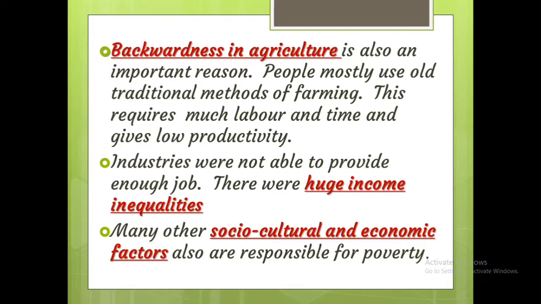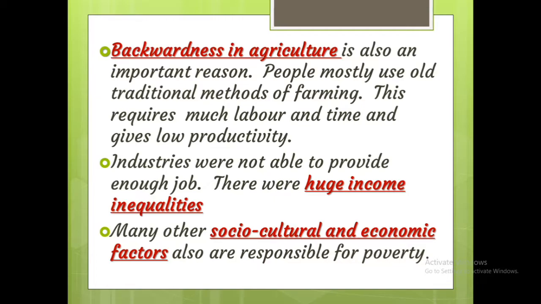Okay, these are the main causes of poverty. Which are the main causes of poverty? First one, low level of economic development under the British colonial administration. Then second, low growth rate of income. Then third, huge income inequalities. Fourth, backwardness in agriculture. And last, socio-cultural and economic factors.